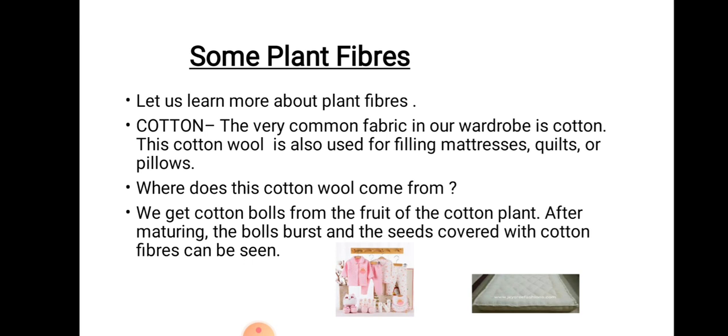So now we will see from where this cotton comes. Actually from where we get this cotton. We get cotton, or we can say cotton ball, from the fruit of the cotton plant. When the plant fruit gets mature, the ball bursts and the seeds covered with cotton fibers can be seen. So here I have shown you different cotton materials. That is this school coat, cotton one, and here next is a mattress in which the cotton fiber is filled.